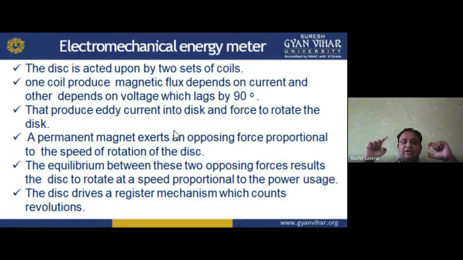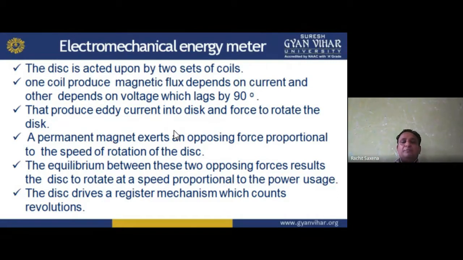One coil produces magnetic flux depending on current, and the other depends on the voltage, which lags by 90 degrees. That produces eddy current in the disk and produces a force to rotate the disk.